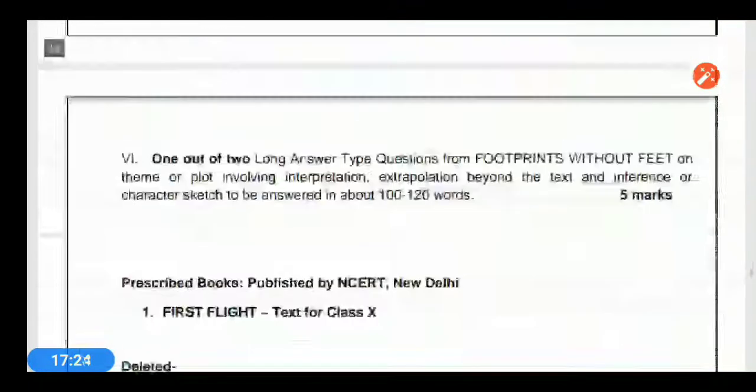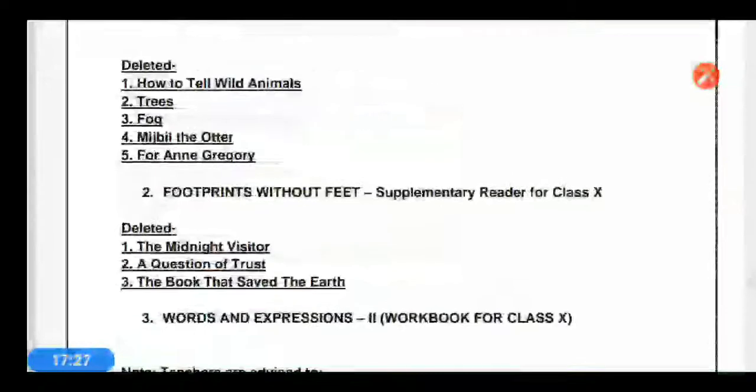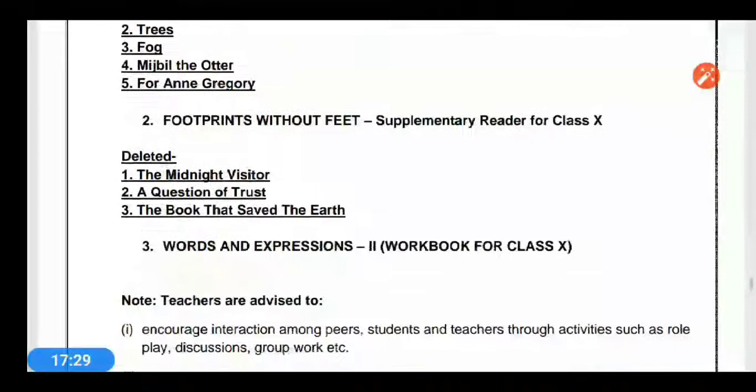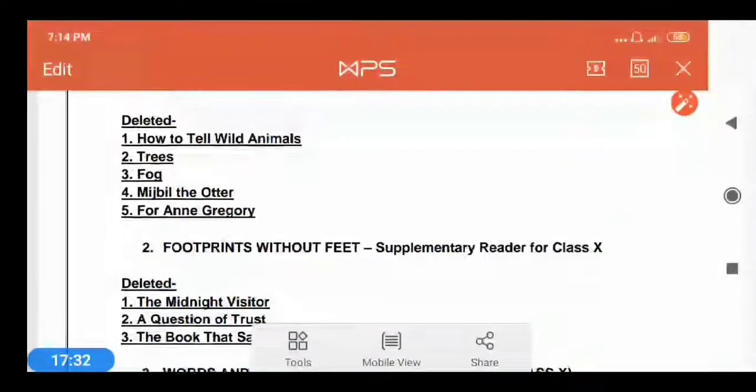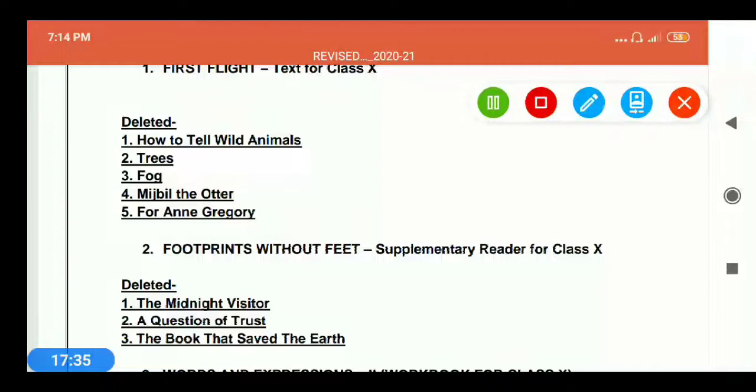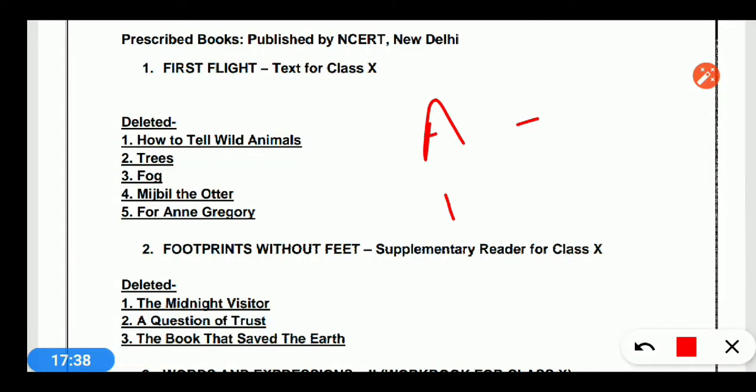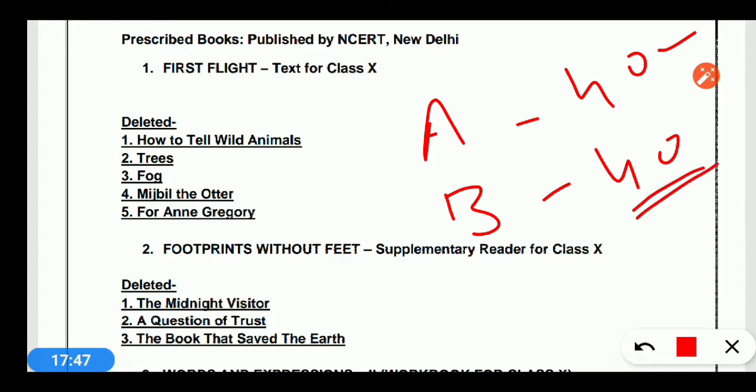So you might have understood the overall summary, and these are the chapters which have been removed. Once again I am telling you that there are 40 marks from part A and 40 marks from part B. In part A, all 40 marks are multiple choice questions. In part B, 10 marks are writing and 30 marks are from literature. I hope you have understood this and don't have any confusion about the syllabus, what will be asked, and how the questions will be asked. It is very clear: part A and part B.